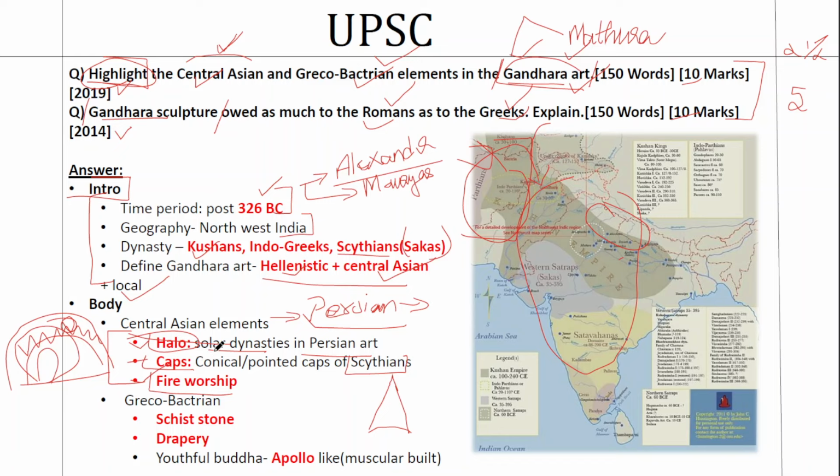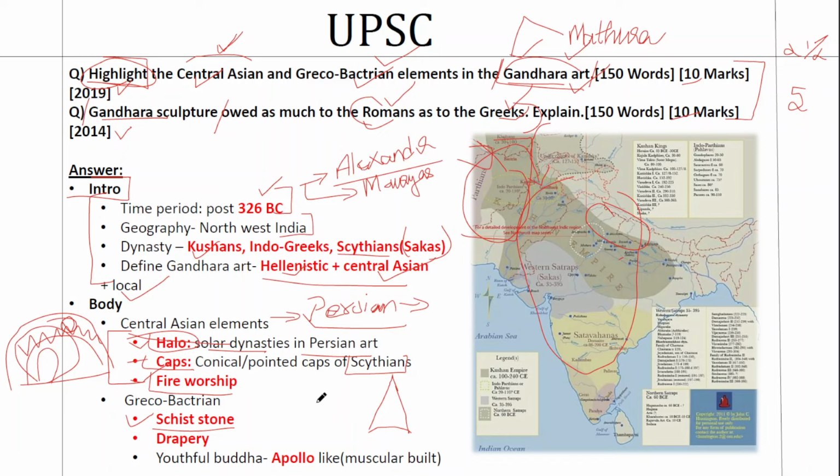Now coming to the Greco-Bactrian elements, here we haven't differentiated between Roman and Greek elements. We are taking it as a single unit. Later for the second question, we will divide them one by one. Now when you take the Greco-Bactrian elements, the first thing is the material that they used. The material that they used mainly for Gandhara art is schist stone.